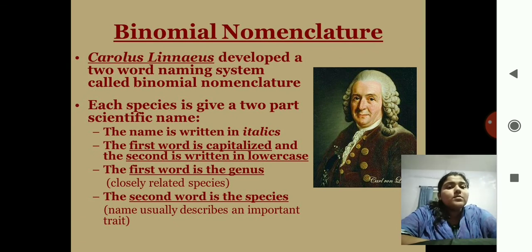And what are the rules to remember for this scientific name? The name is written in italics, the slanting words which we see in the textbooks. The first word is capitalized and the second is written in lowercase. The first word is the genus and the second one is the species. So the genus always starts with a capital letter, and the species always starts with a small letter.